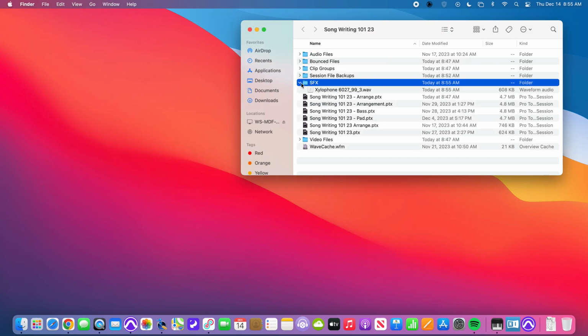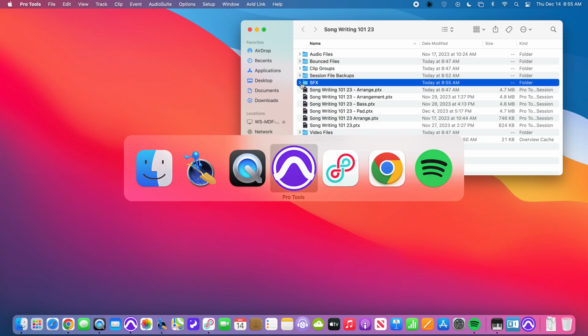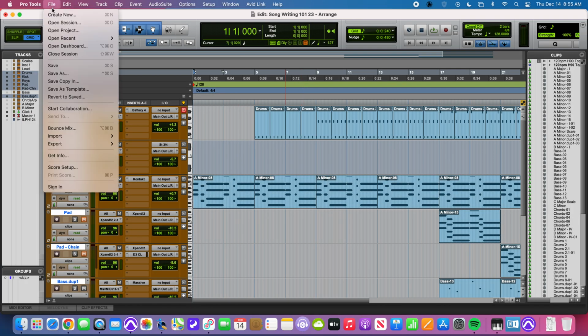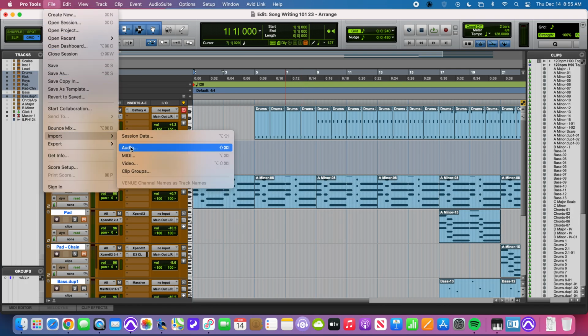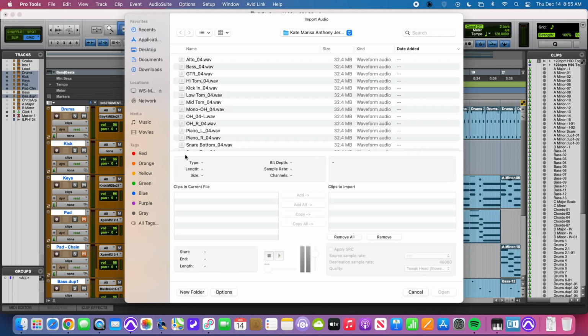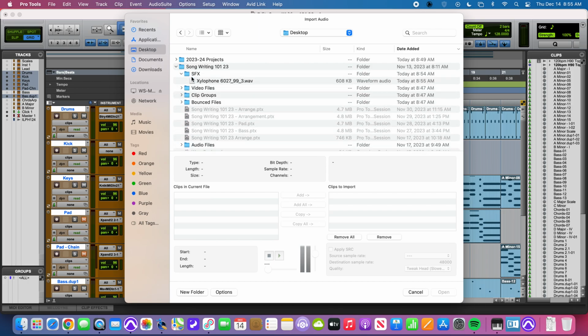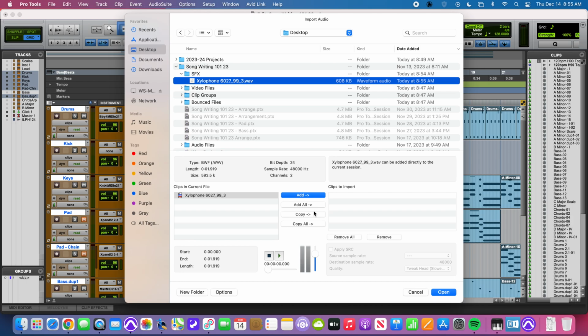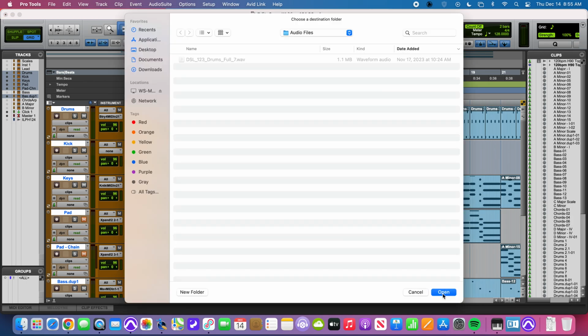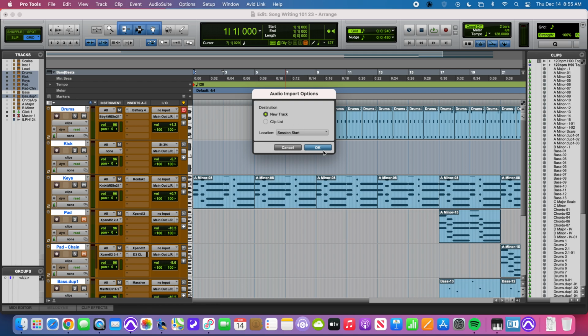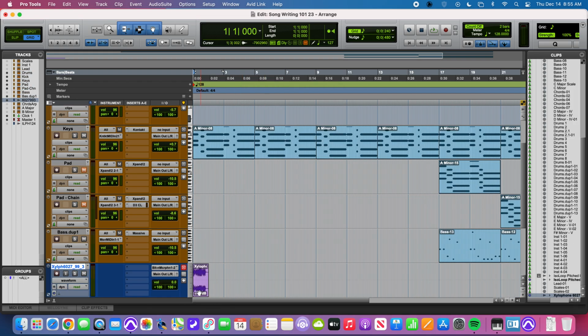It is now there. So when I go back into my session, go File, Import Audio, I want to find on my desktop the session in which I am working, the folder where I have my sound effect. I'm going to copy it, hit open again, have it go to a new track, and there is my sound effect.